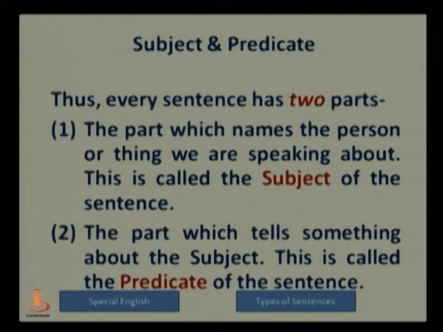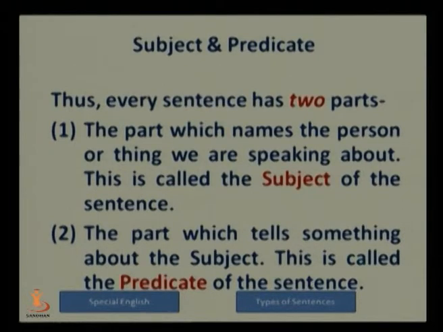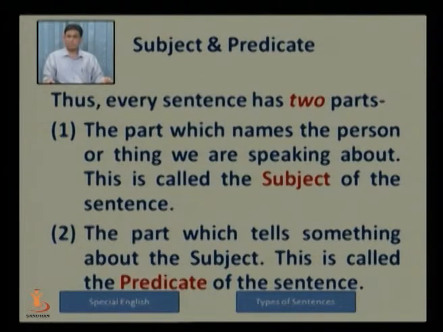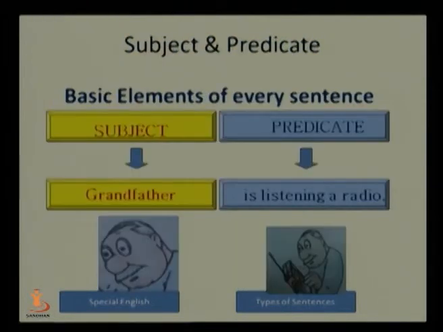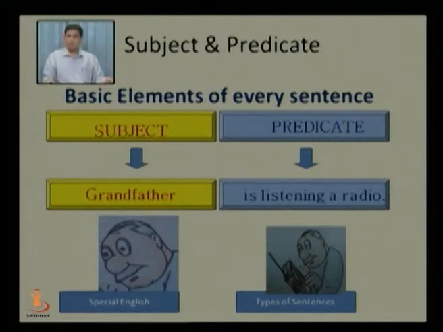So every sentence has two parts. Number one, the part which names the person or thing we are speaking about. This is called the subject of the sentence. Number two, the part which tells something about the subject. This is called the predicate of the sentence. So these are the basic elements of every sentence.